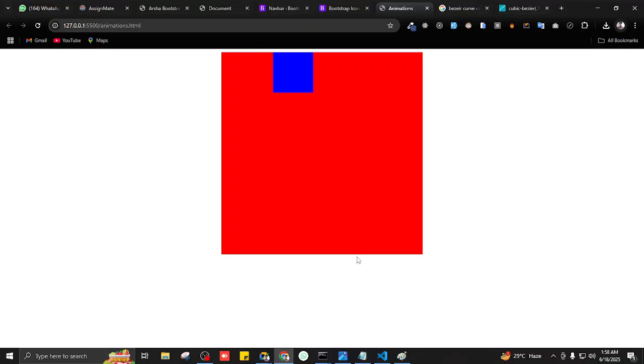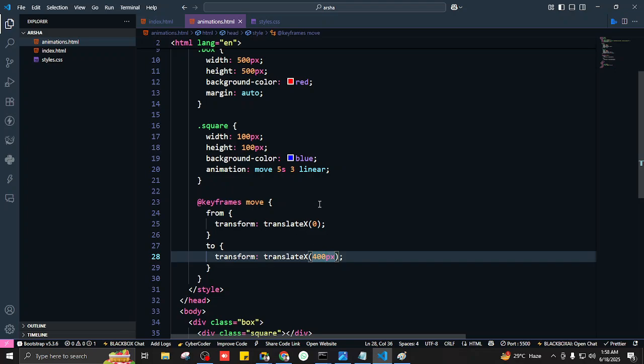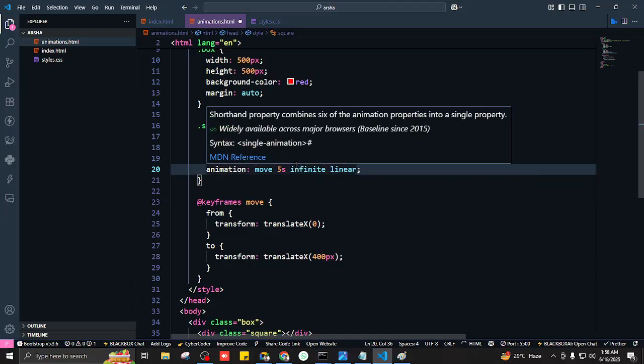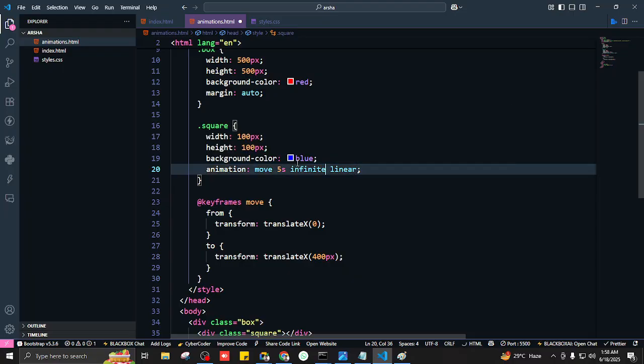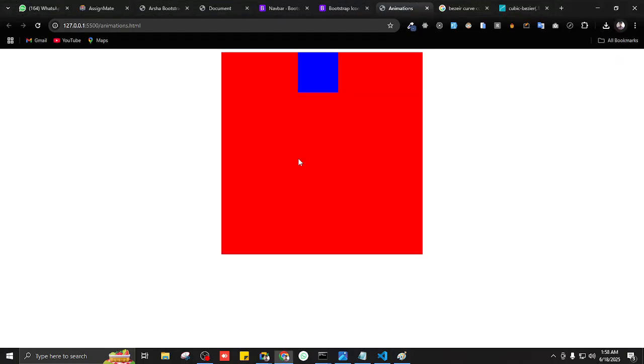Here you go. So how many times is it going to do it? 3 times. Okay, so what if we want to make it move infinitely? Instead of 3, we're going to write infinite. This would mean that this animation is going to move infinitely, and let me decrease the time so it completes a little faster. So here you go. It's going to repeat infinitely.